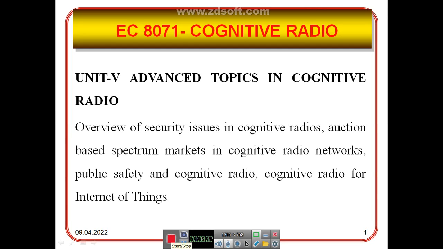Good morning students, let us see about cognitive radio, Unit 5: Advanced Topics in Cognitive Radio. Here is the overview: security issues in cognitive radio, auction-based spectrum markets in cognitive radio networks, and public safety and cognitive radio for the Internet of Things.